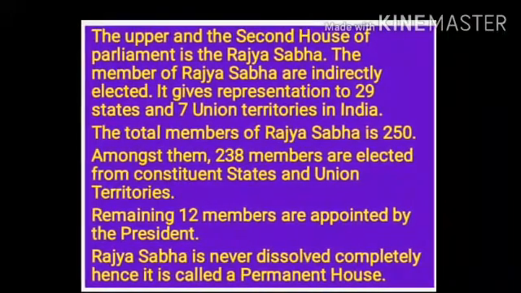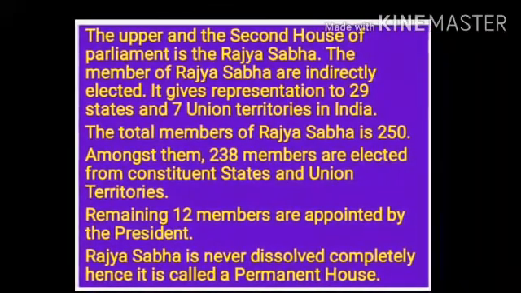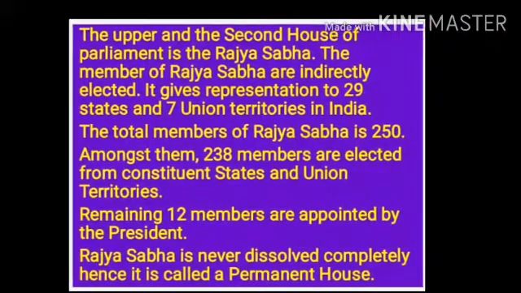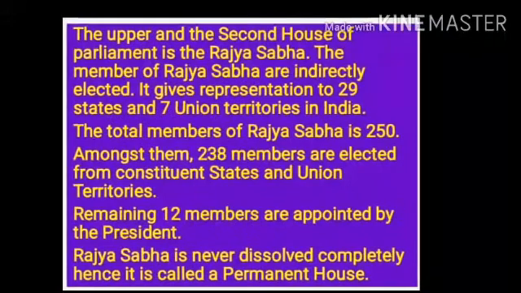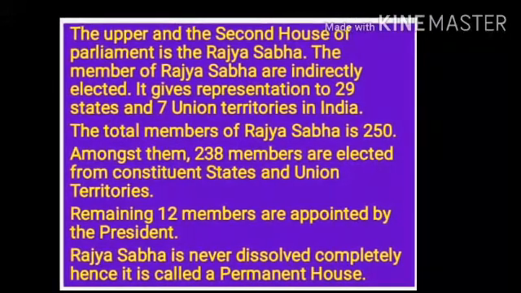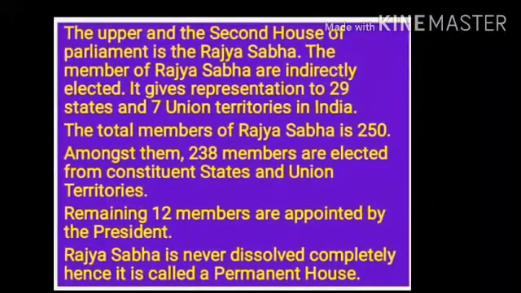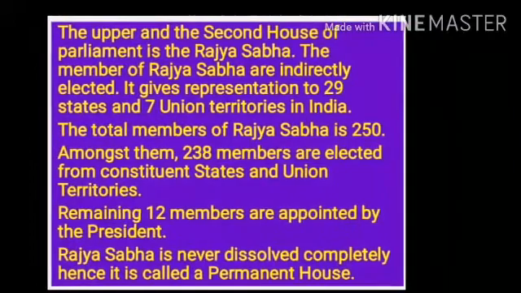The members of Rajya Sabha are elected through the system of proportional representation. It never gets dissolved completely, hence it is called permanent house. One-third of the members of the total membership who have completed their tenure of 6 years retire after every 2 years. An equal number of new members get elected.